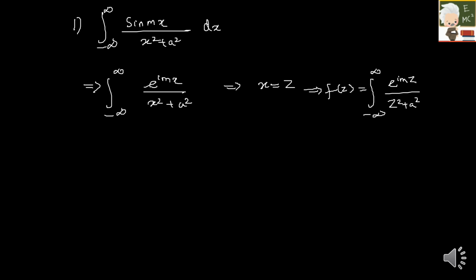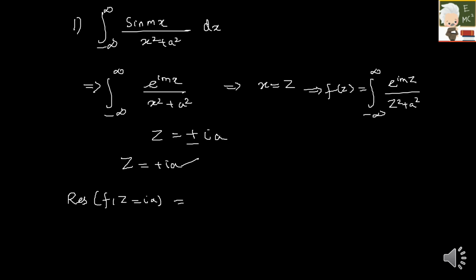Okay. So the next step is we have to find the singular points. What are your singular points? It is going to be z is equal to plus or minus ia. Here only z is equal to plus ia will be there because it is going to lie inside the semi-infinite circle, whereas for minus ia, it is going to lie outside. So you have to find the residue for this. Residue of f of z at z is equal to ia, I'm using the alternate method.